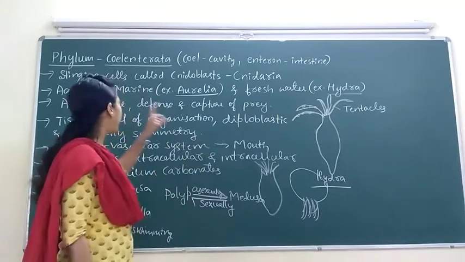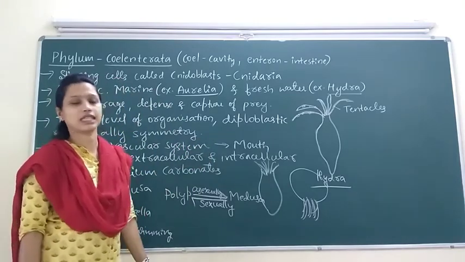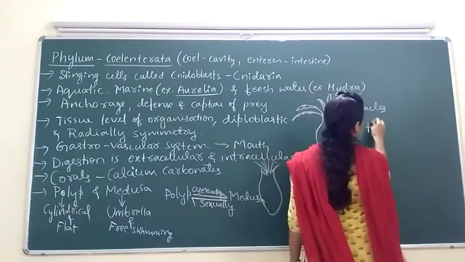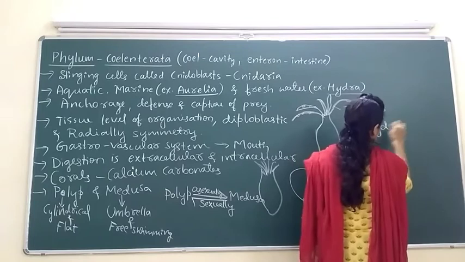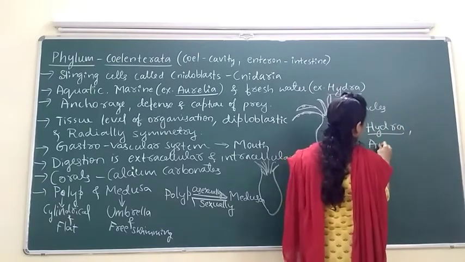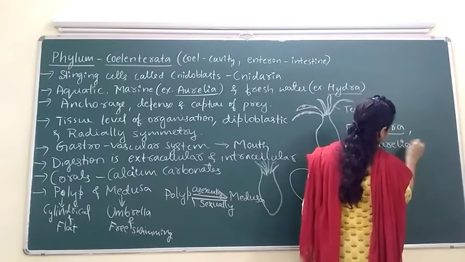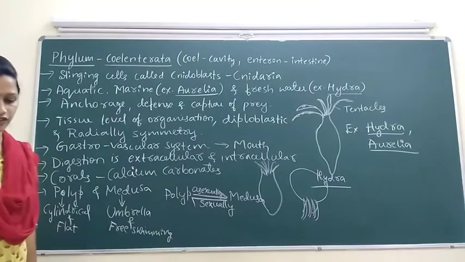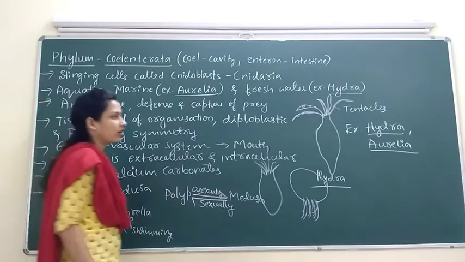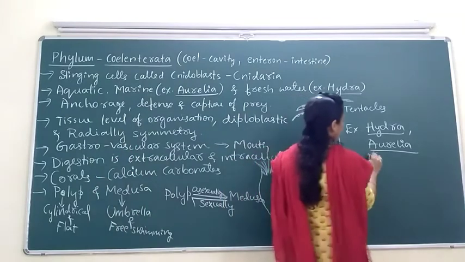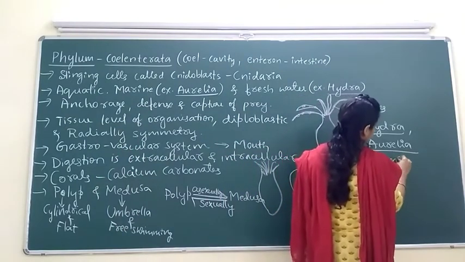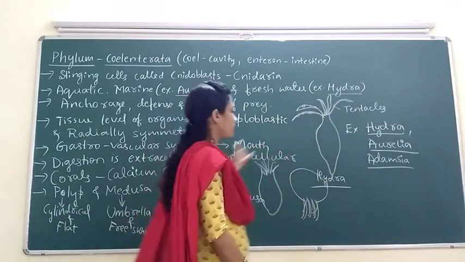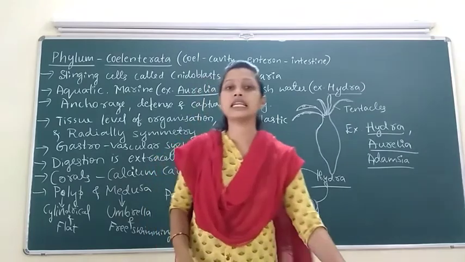This is about the characteristic features of phylum Coelenterata. Then examples: Hydra, Aurelia are the best examples for phylum Coelenterata. Then Adamsia, you can write Adamsia. This is about features and examples of phylum Coelenterata.